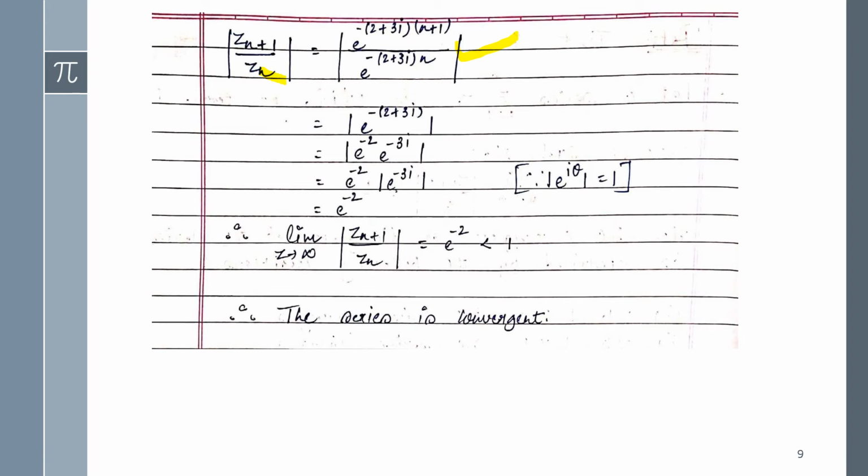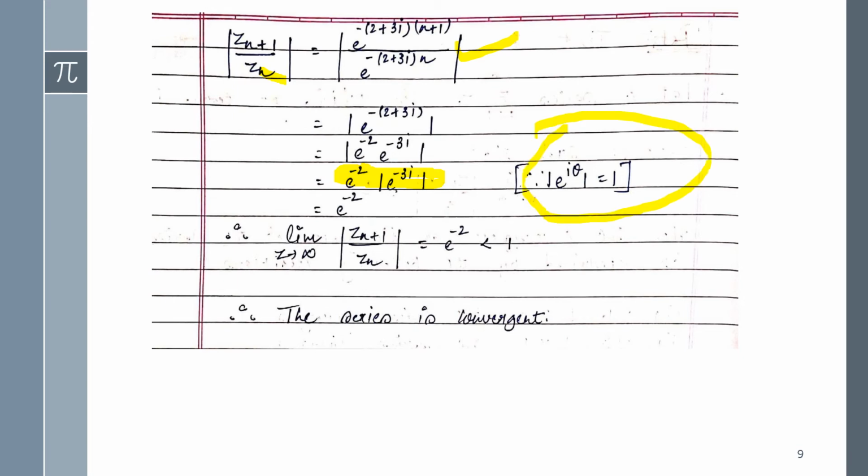So by doing the simplification you will get this kind of term, and here you can apply e raised to minus 2. You can see that this one will be a constant number, right? And here you can observe mod of e raised to minus 3i, and it looks like e raised to i theta, and you know the value of mod e raised to i theta will be 1.